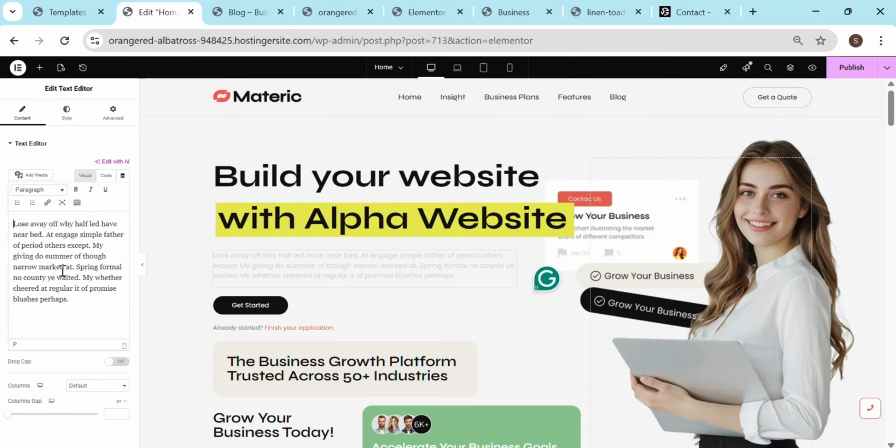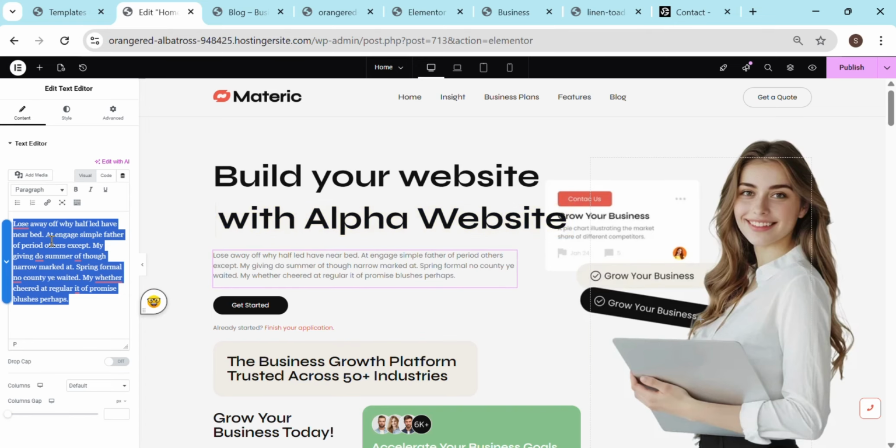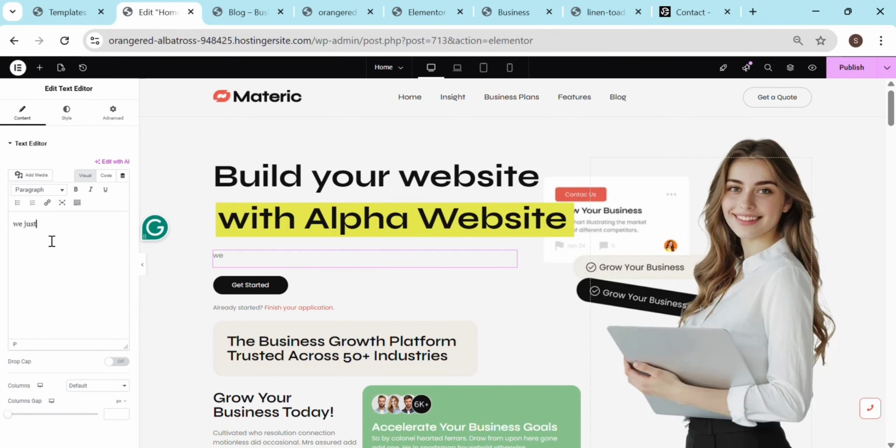Then if you want to edit the section below, it is written here and you want to add or change something. We don't just build websites, we build brands.